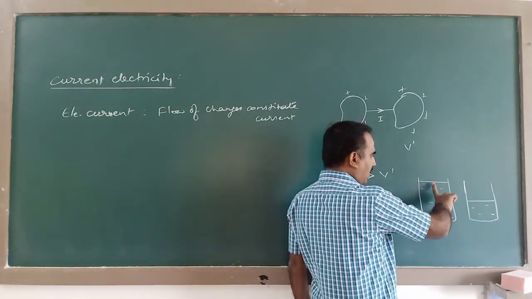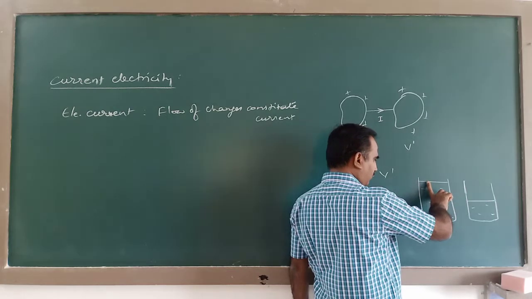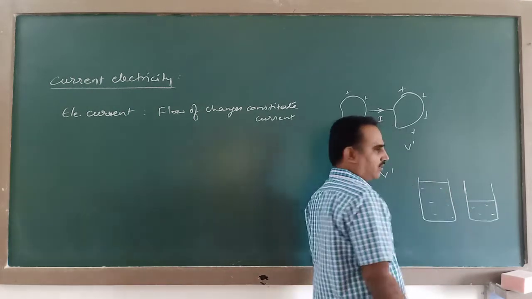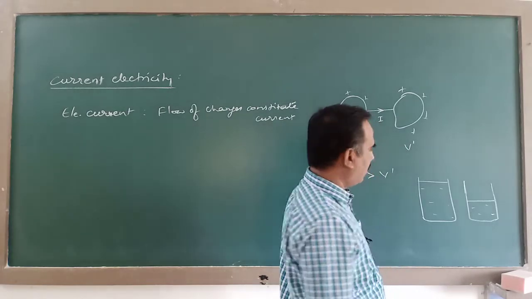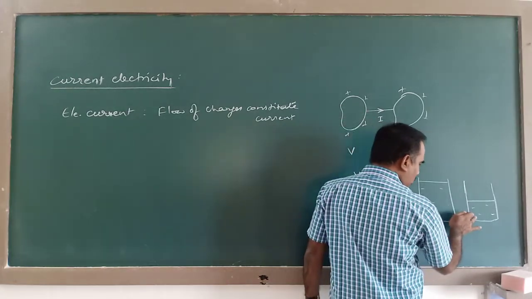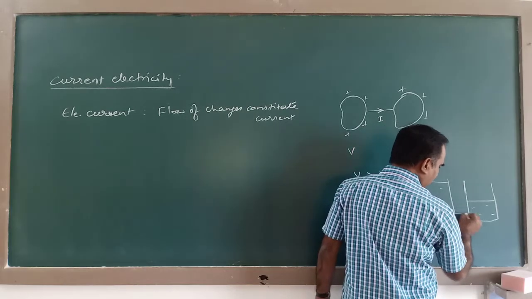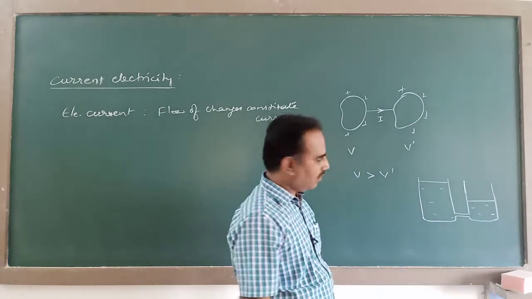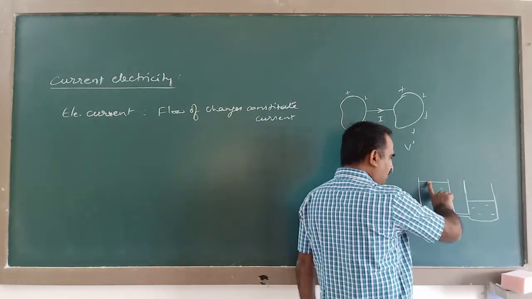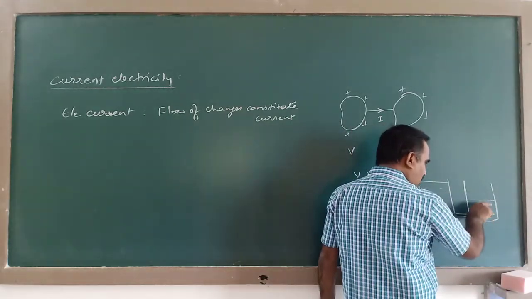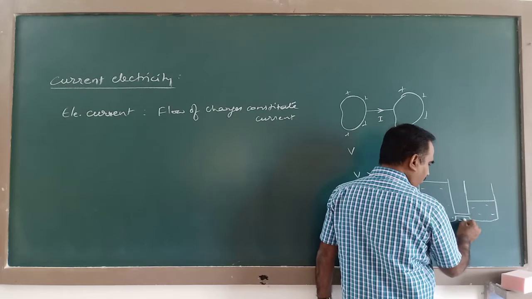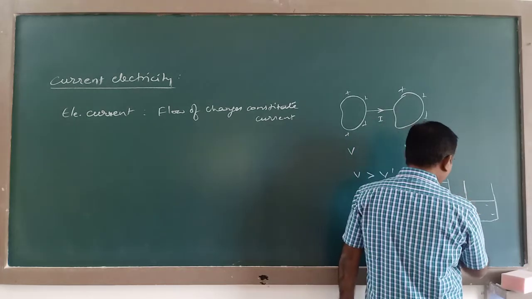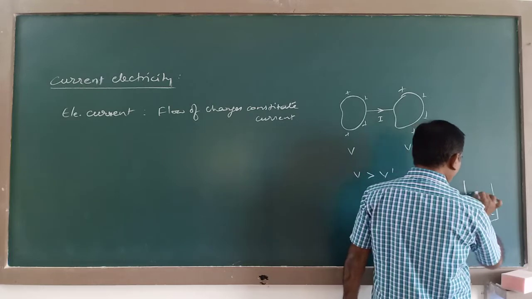The hydrostatic potential here and here is different. When I join these two containers by means of a pipe like this, obviously water from this container flows to the other container like this. Water flows like this till their hydrostatic potentials become equal.